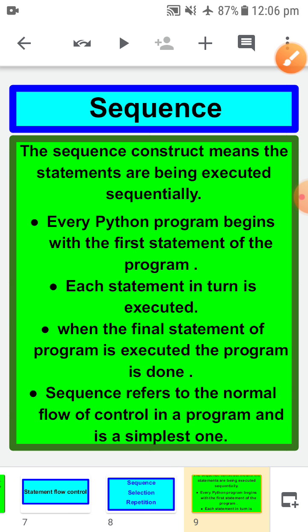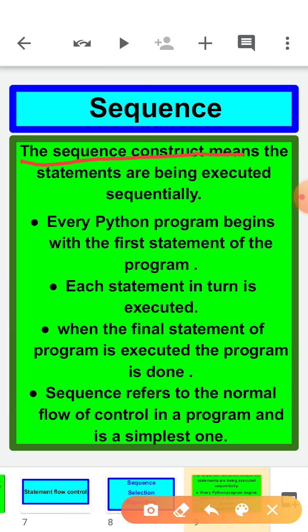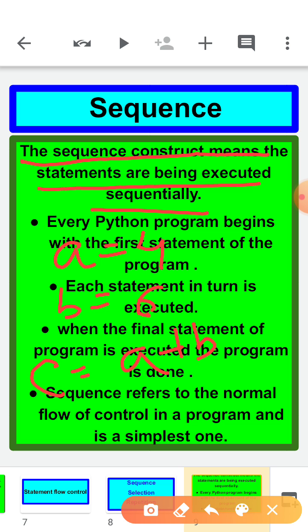Now what is a sequence statement, children? The sequence construct means the statements are executed sequentially. What is an example of that? If A equal to 4, then B equal to 6, then I am making a program of adding two numbers: C equal to A plus B. For addition, we should know about A and we should know about B. After that, these two, A and B, are going to be added and saved inside C. So what we are doing is actually maintaining the sequence.